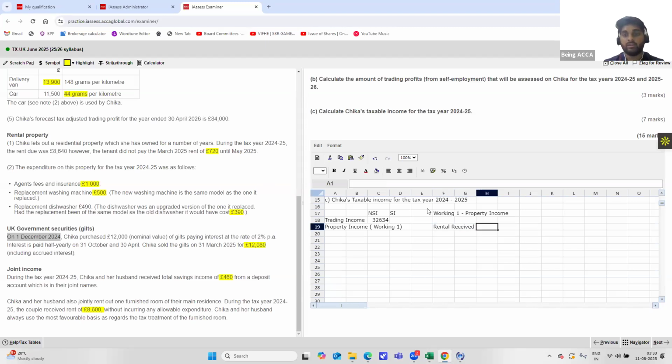Rent received, you will show it as equal to the total receivable, 8,640, but you have not received 720. So you show it as 8,640 minus 720. That will be your rent received, less expenses. Here we'll be showing agent fees and insurance. Agent fees and insurance is an allowable cost because it is incurred wholly and exclusively for the purpose of the rental property. So it will be 1,000.